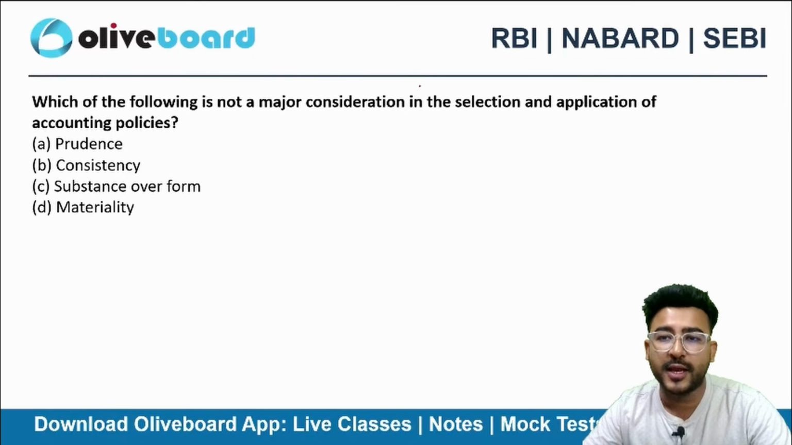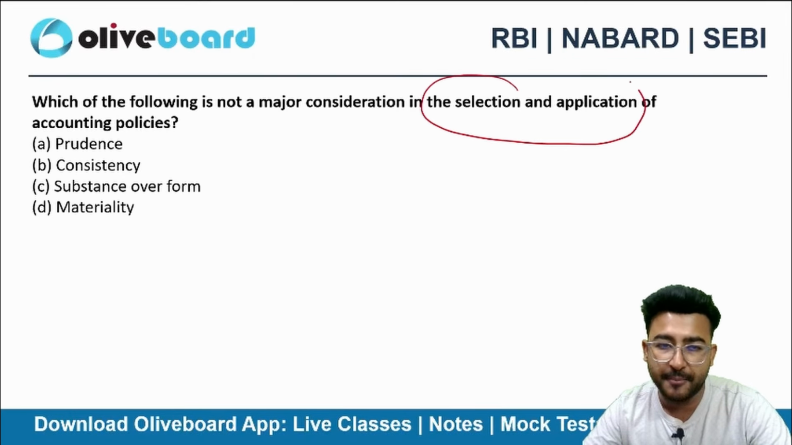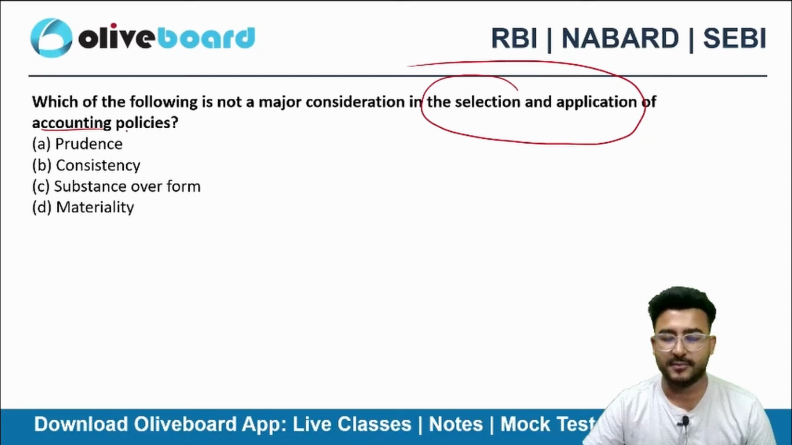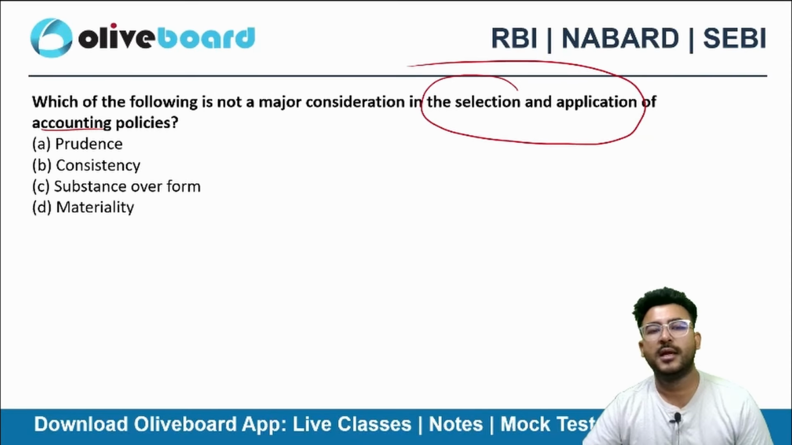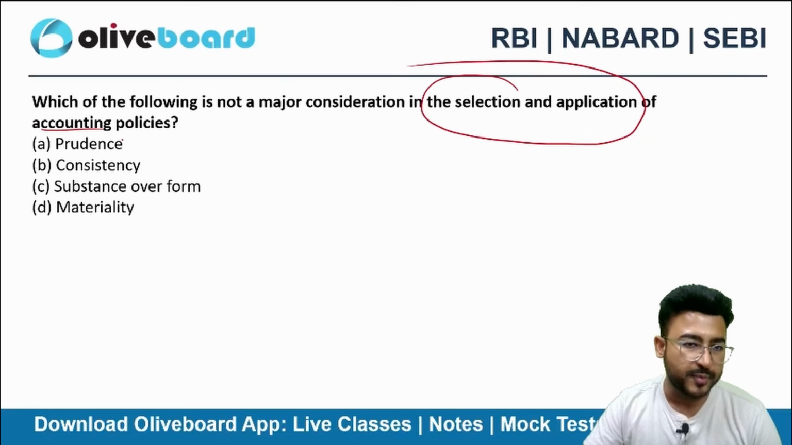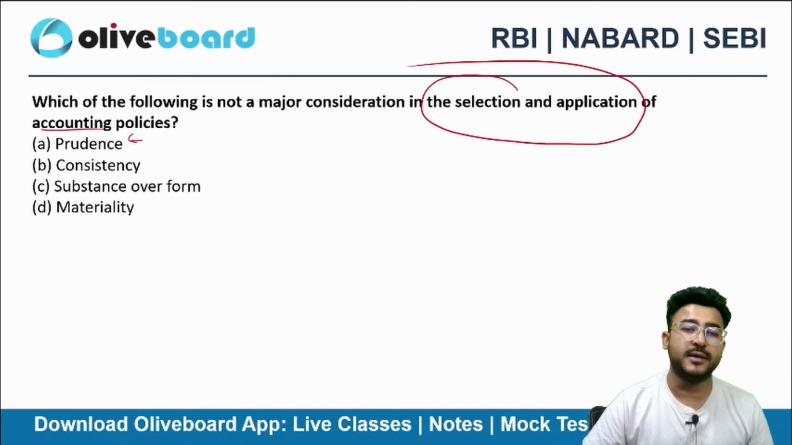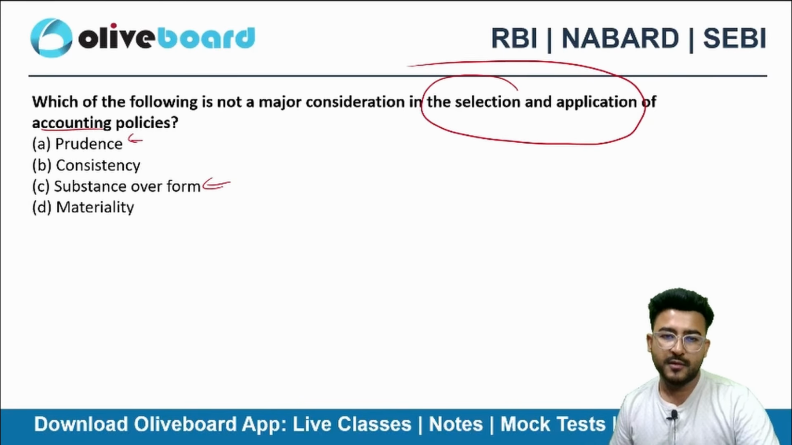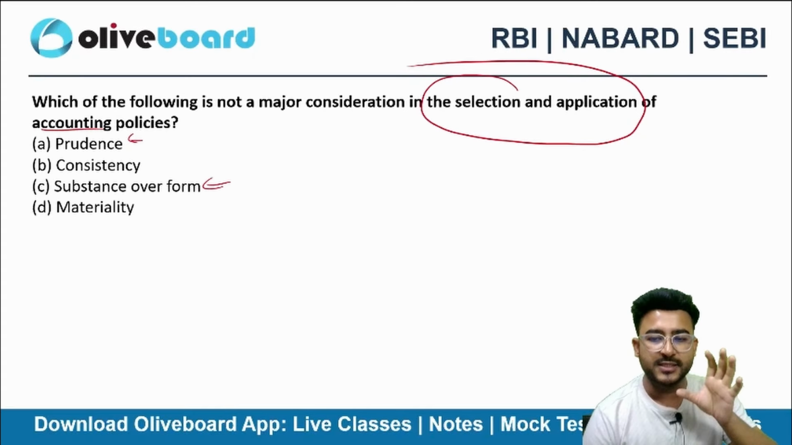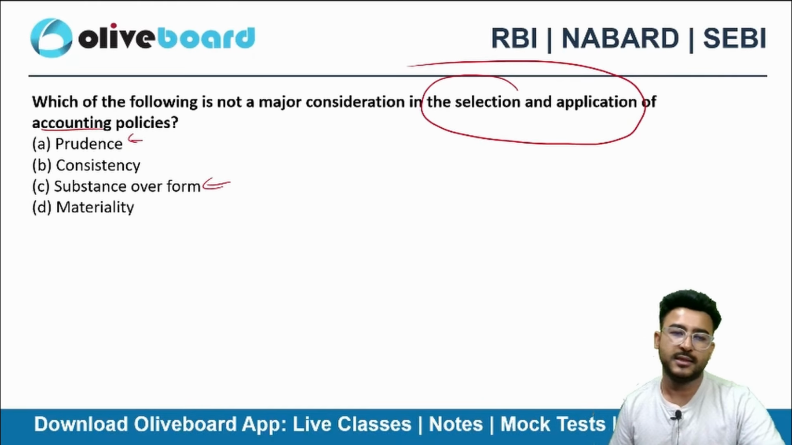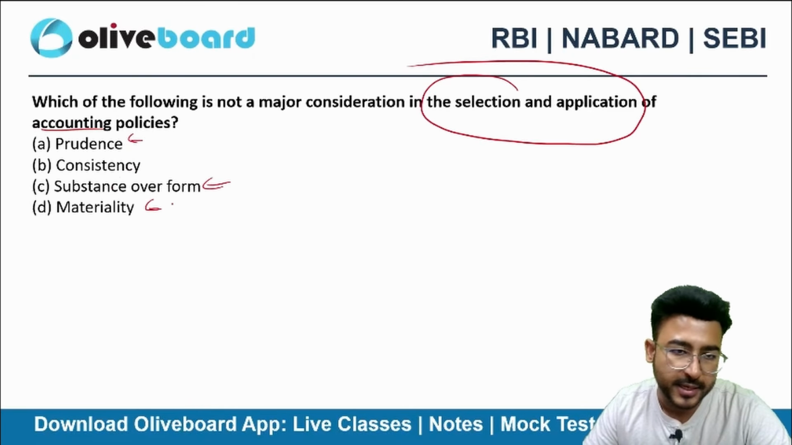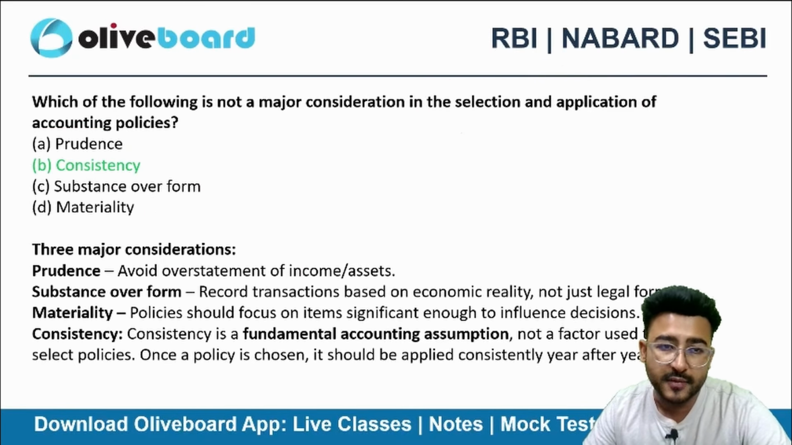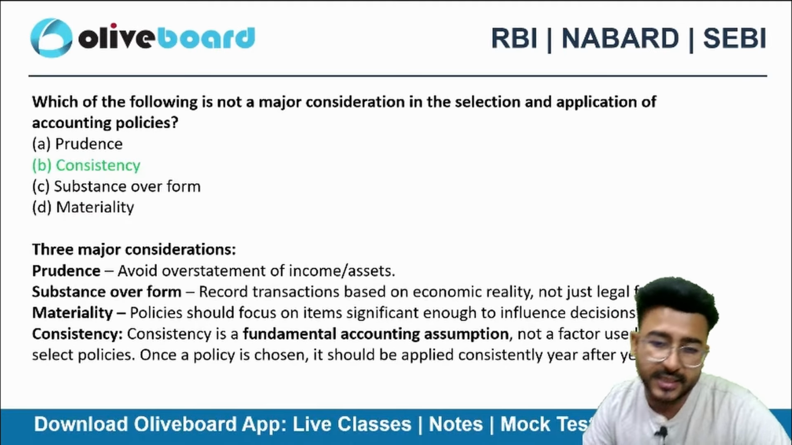Guys, here we are talking about selection and application of accounting policies. So we need to be prudent here. Substance over form. What do you mean by substance over form? We ignore the legal consideration and we see the substance of the transaction. Materiality is also there. The correct choice here will be consistency.